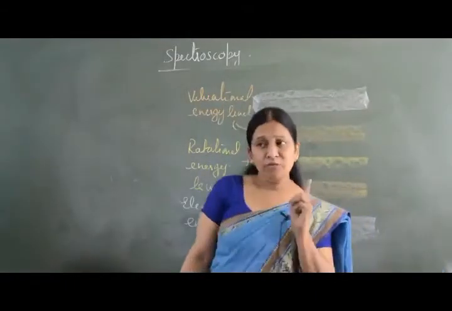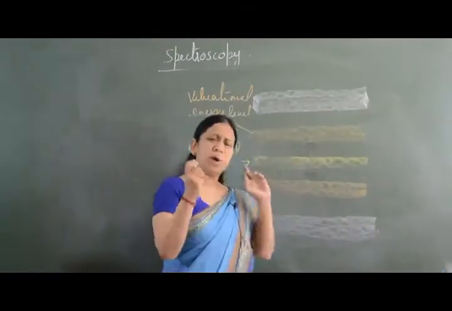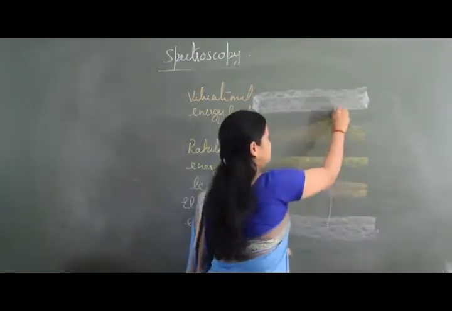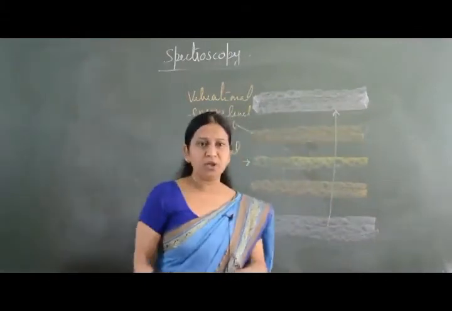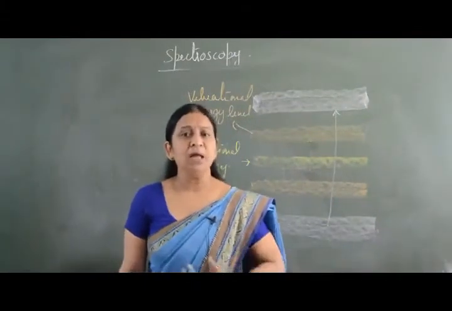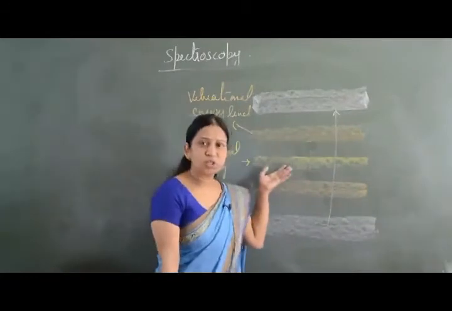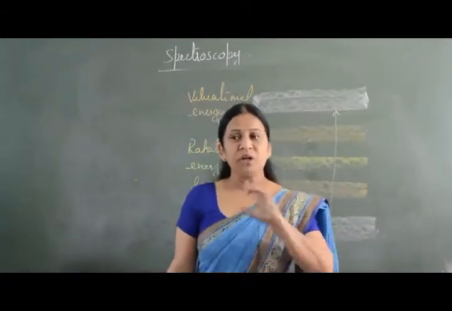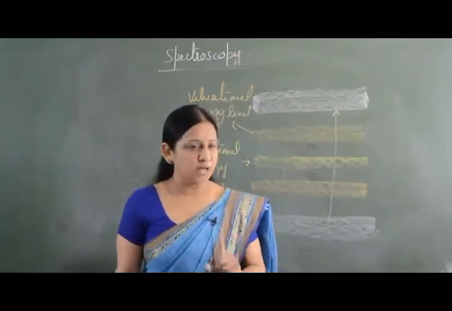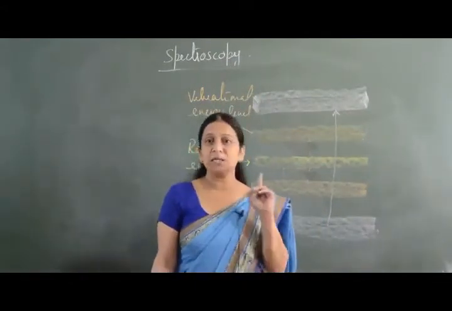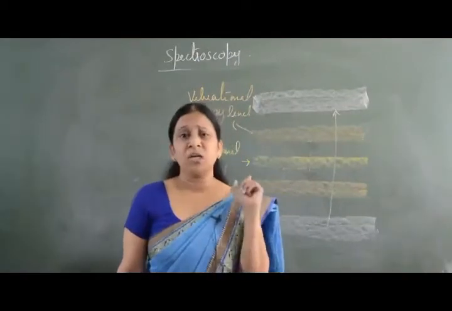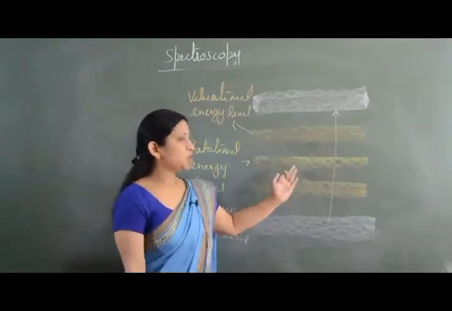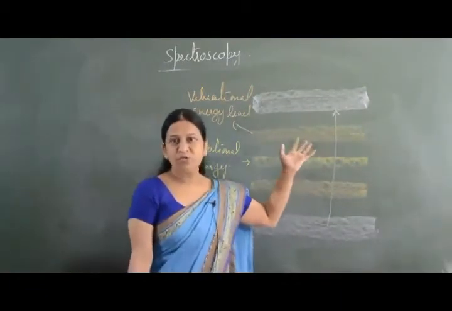That means even if one electron undergoes a transition from one electronic energy level to another electronic energy level, it is accompanied by a large number of rotational changes and a large number of vibrational changes. So whenever an electronic transition takes place, it does not take place alone. With one electronic transition, we are going to have a large number of rotational and vibrational changes.